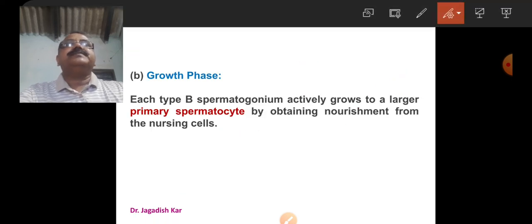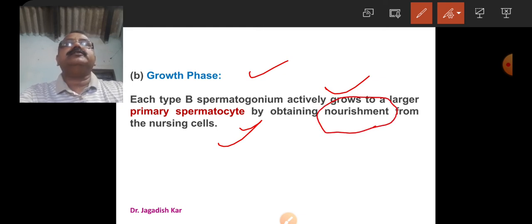Let us discuss the second phase, that is growth phase. As the name indicates, the growth of the spermatocytes takes place. Each type B spermatogonium actively grows to a larger primary spermatocyte by obtaining nourishment from the nursing cells. That means we have already discussed the nourishment or nutrition is provided by the Sertoli cells, and the spermatogonia grows in size and becomes the primary spermatocyte.